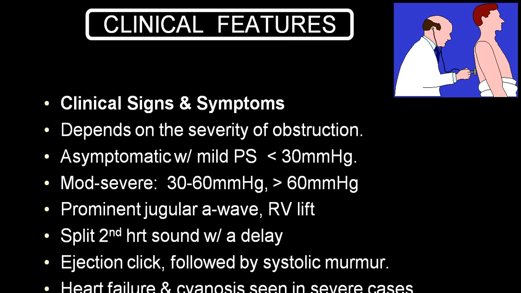Second heart sound will be split and loud. There will be an ejection click when there is a valvular stenosis, followed by an ejection systolic crescendo-decrescendo murmur, and the person with a tight pulmonary stenosis, or what we call moderate to severe pulmonary stenosis, will invariably have right ventricular failure. In a case of tetralogy of Fallot, when stenosis is severe, it will end in cyanosis and hypoxic spells.